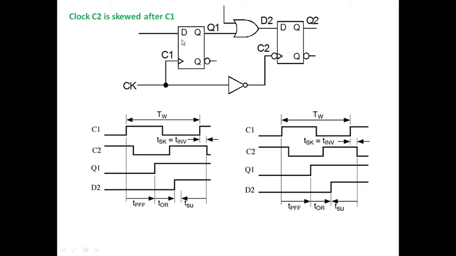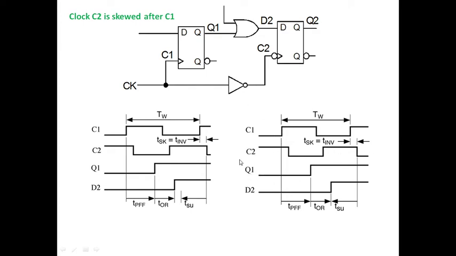The first flip-flop is a positive edge flip-flop and the second is a negative edge flip-flop. So this edge got shifted a bit to the right side, and here also the edge got shifted a bit to the right side because of the presence of TINV. How much it is shifted to the right is because of TINV, which is like a skew offered by the inverter.